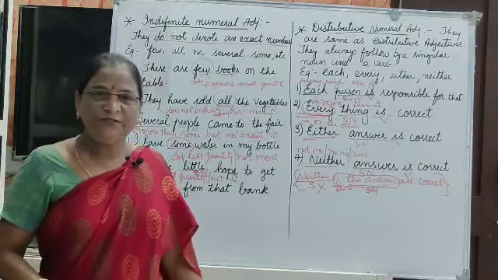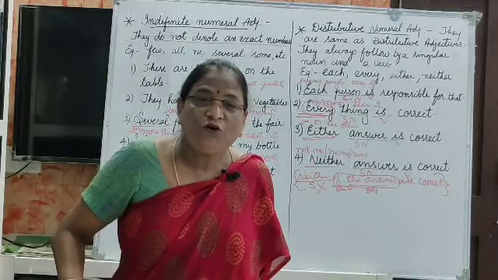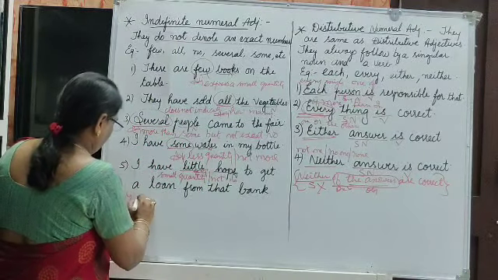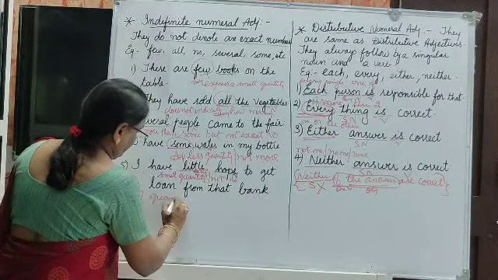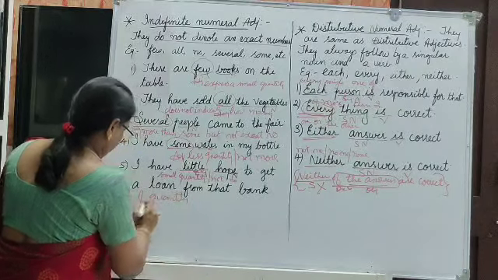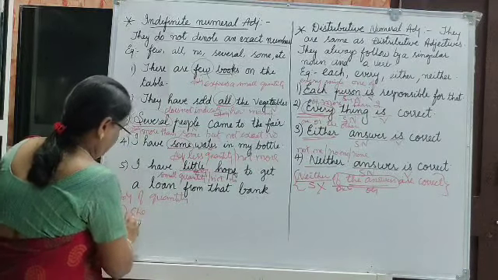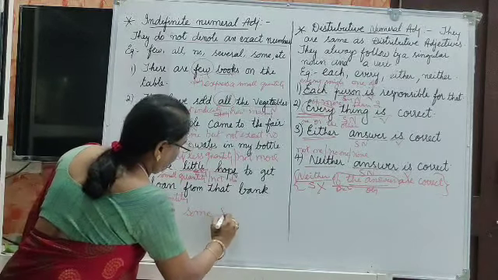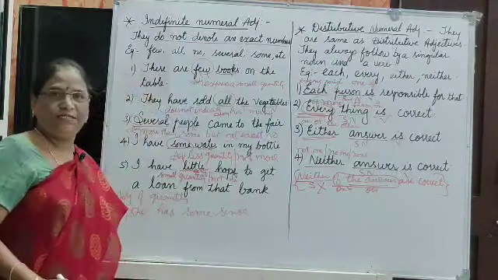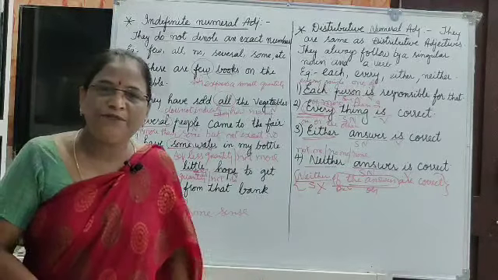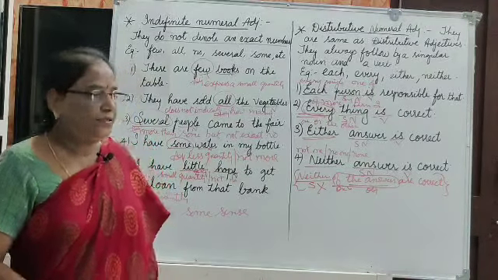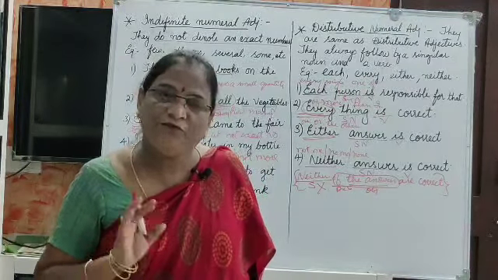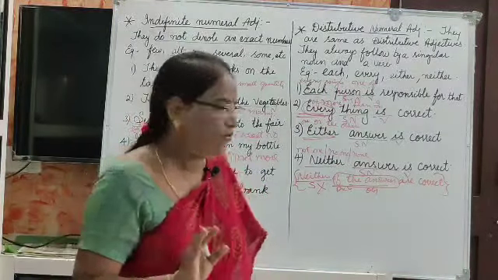Then let me show the difference between adjectives of quantity and adjectives of number. Adjectives of quantity: she has some sense, or she drank some water, or some milk, whatever it may be.